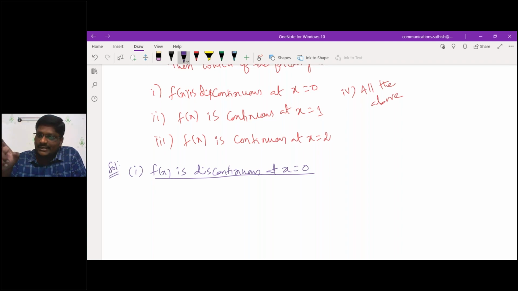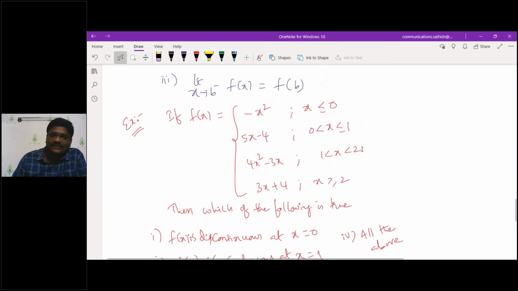That means it is in between 0 to 2, an interval only. In the problem itself they provided 0, 1, and 2 also. That means from 0 to 2 they had given.